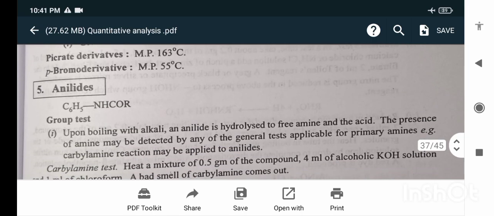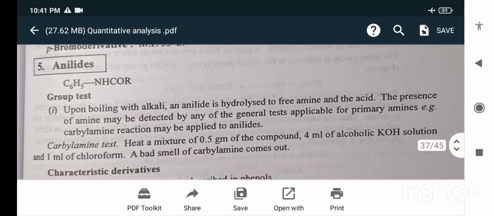Amides. Group test: on boiling with alkali, an amide is hydrolyzed to a free amine and the acid. The presence of amine may be detected by any of the general tests applicable for primary amines. Carbylamine test.